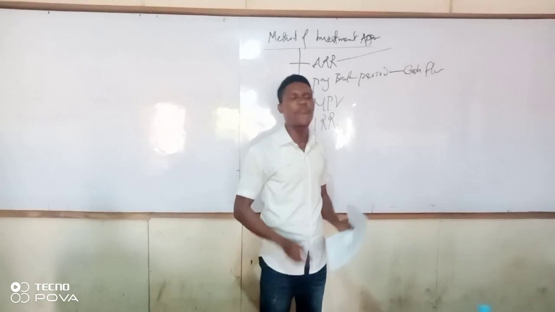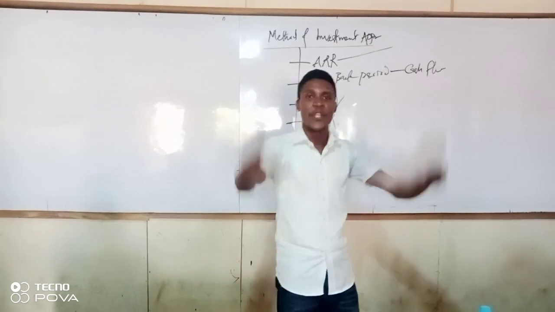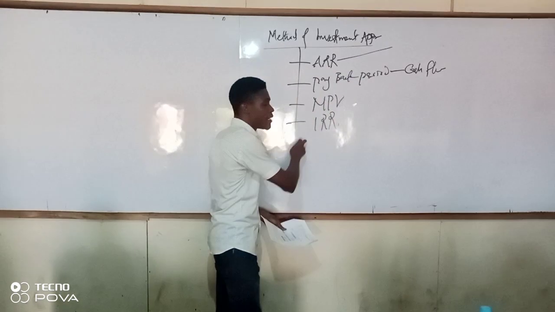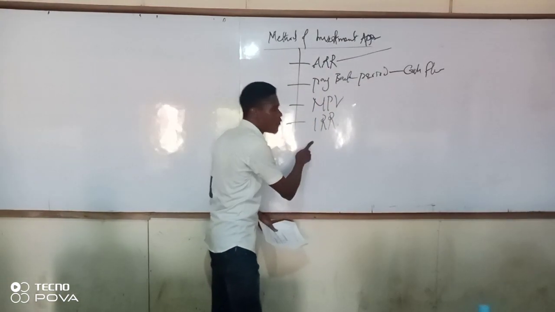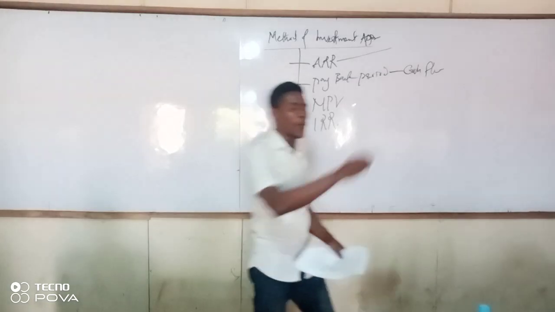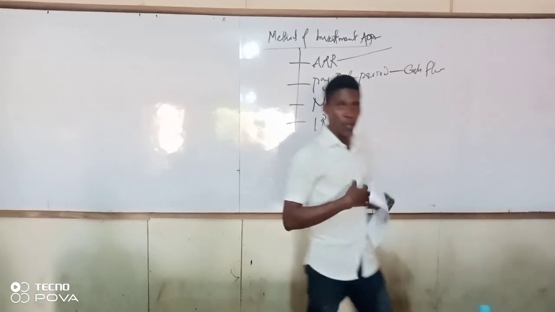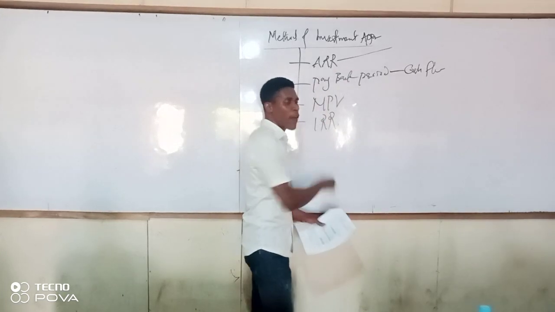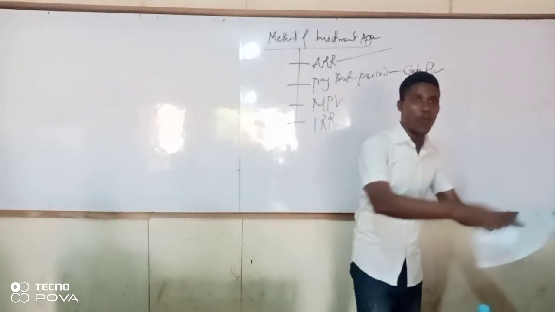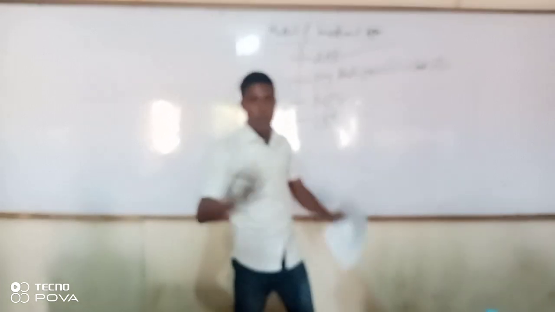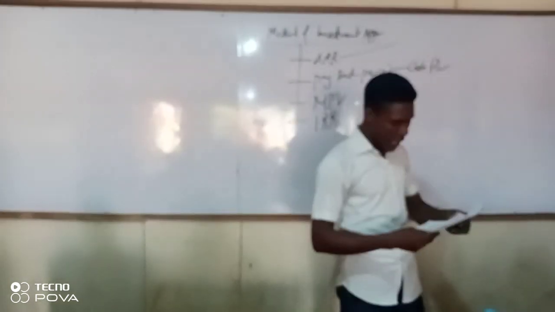You are looking for cash flow. But if you are looking for additional returns to the company, then you go for discounted methods, either NPV or IRR. If I embark on this project, what is the value that this project will add to us? Go for NPV. But if I look for a stable return that the project will bring to us, go for IRR. So we are going to look at the methods one after the other.